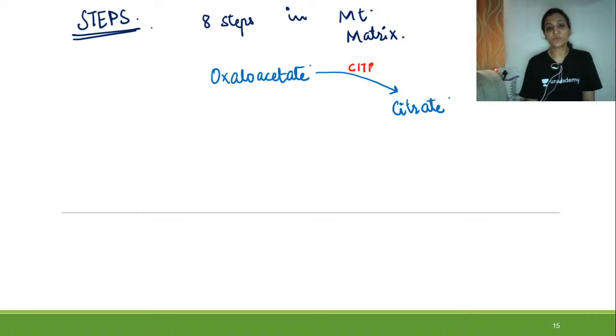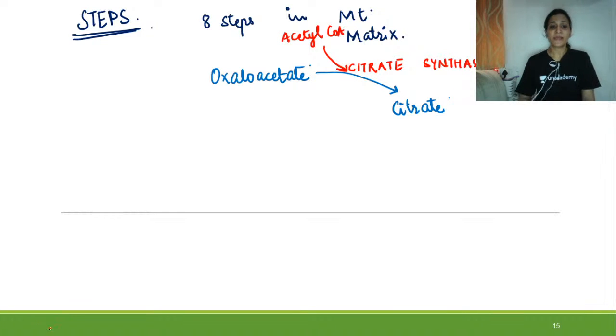The enzyme used over here is citrate synthase. And there is addition of acetyl CoA in this reaction, and citrate is formed from this.